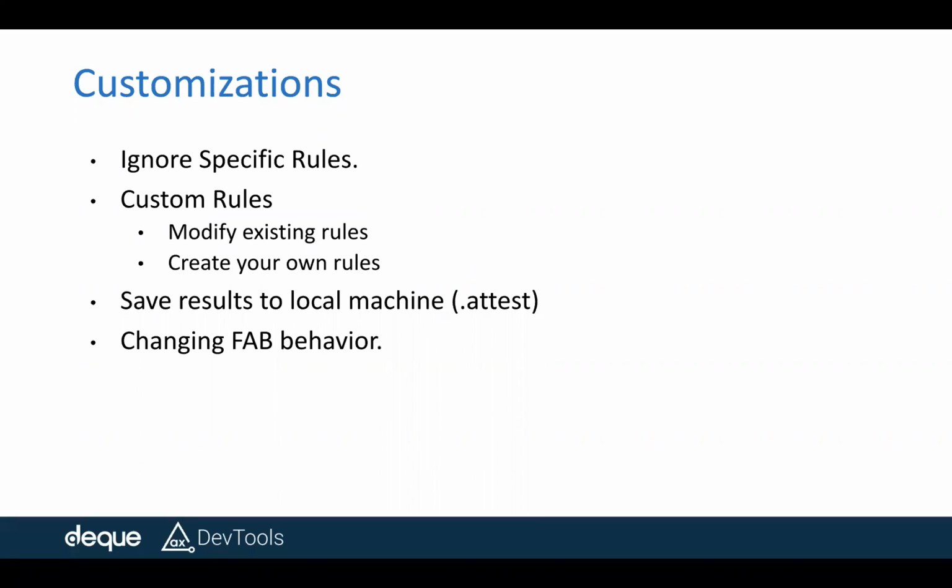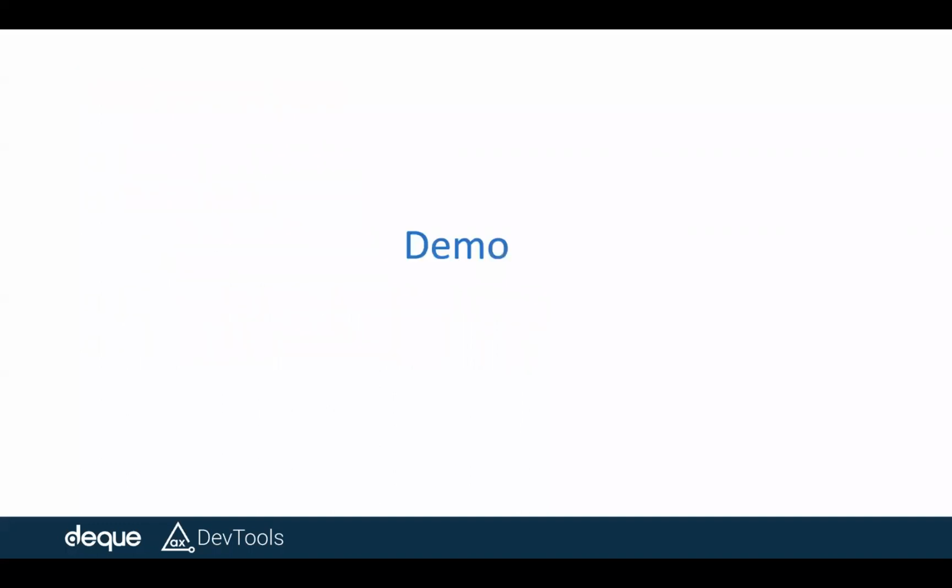That is also available. And once it runs, it gives you the results in terms of JSON, right? You can save those results to a local machine in the .attest format, and at a later point in time, if you want to reopen those issues on the dashboard, you can open the saved results as well. You can also change the floating action button's appearance and behavior, or what it has to do, or which view it has to start. You will see all this in action. Let me start demoing it.